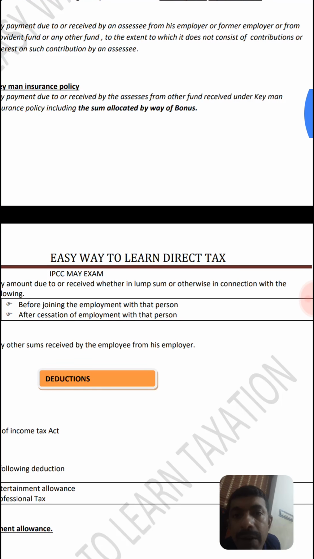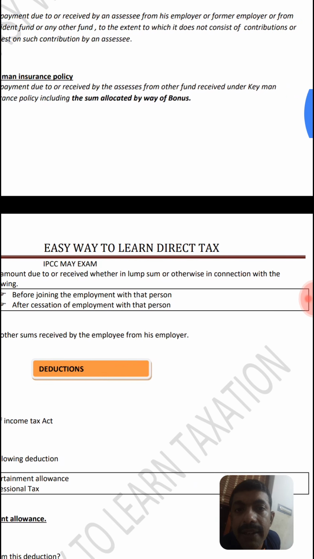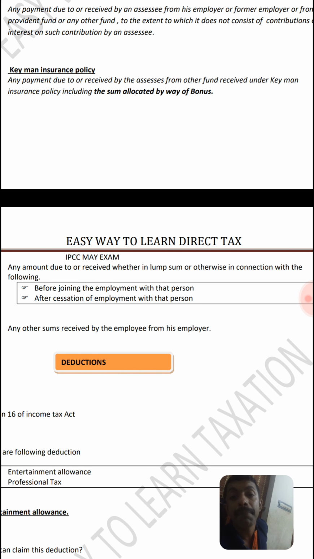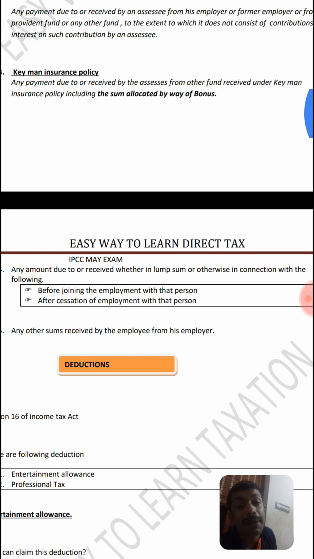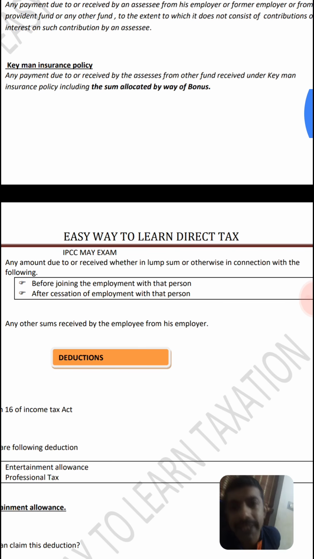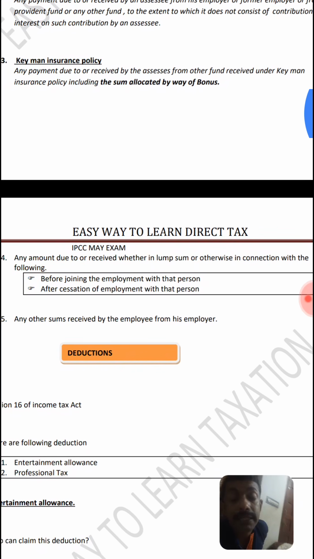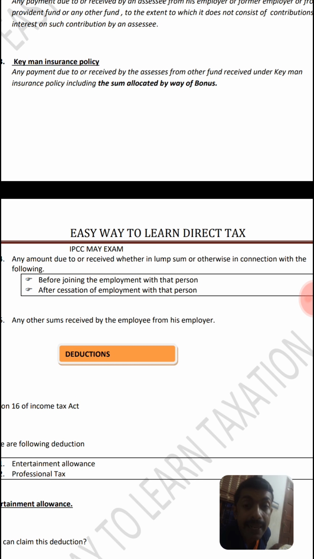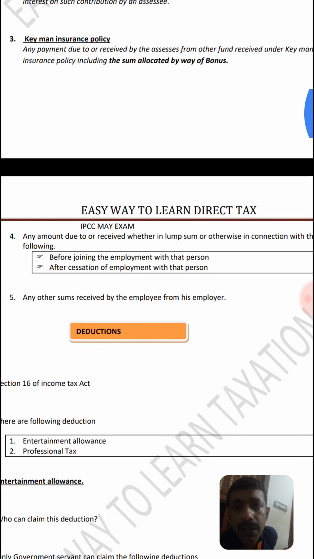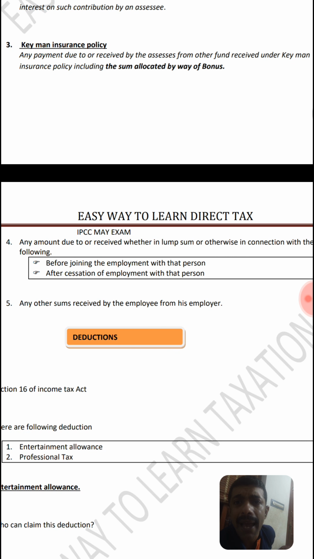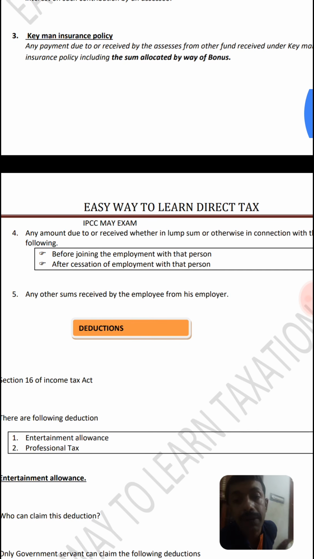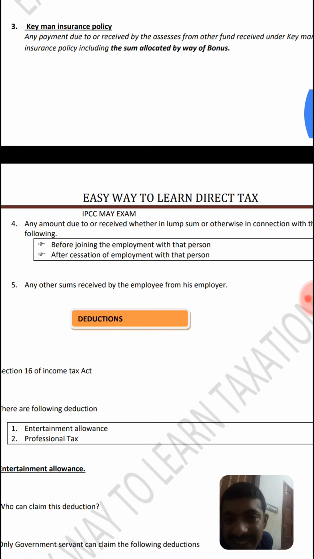Then the Keyman insurance policies: any payment due to or received by an assessee from a fund under a Keyman insurance policy. It means I am a key managerial person. As per the Companies Act, you might have learned who is a key managerial person holding a substantial position in the organization. For example, Anil Ambani is holding an important position in the Reliance company. So in that case, any Keyman insurance policy is taken, and when the policy is matured, it will be received by the person concerned.